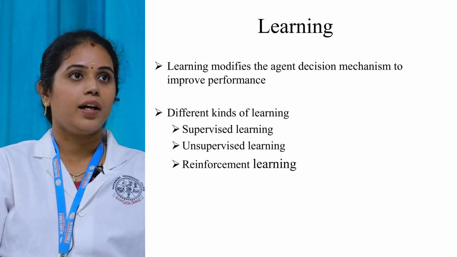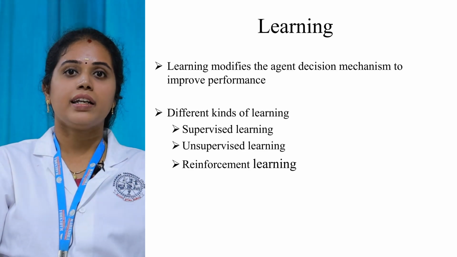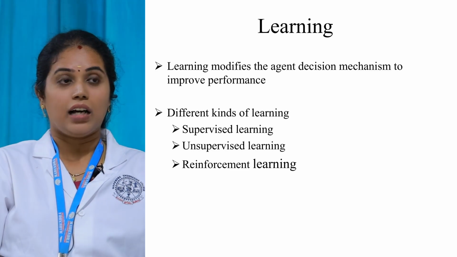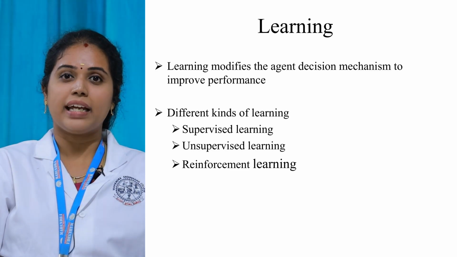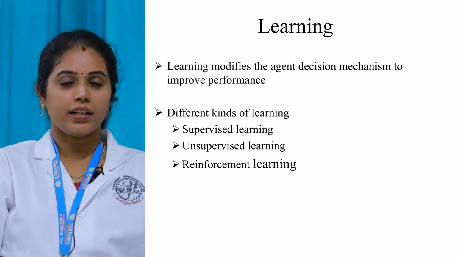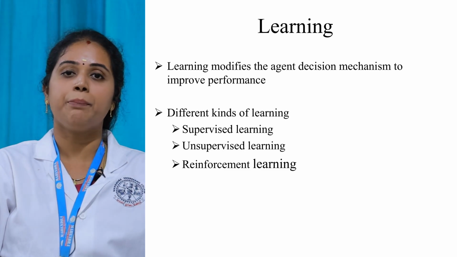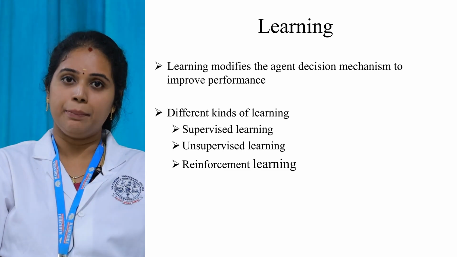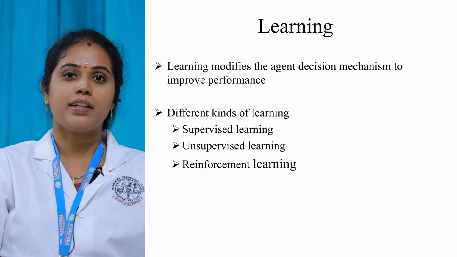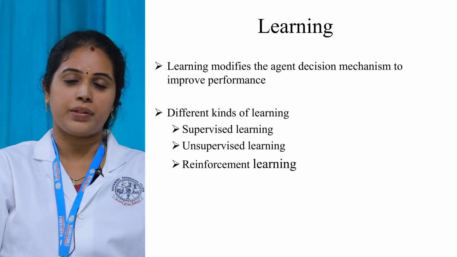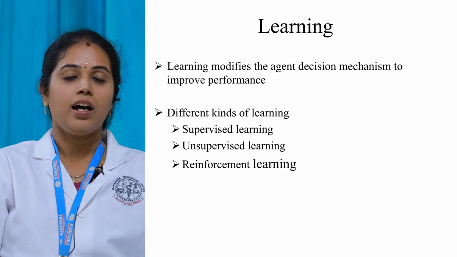The next one is learning. Already I have said that learning will gain more knowledge through updating. Learning is the activity to gain some knowledge, right? So here in AI, learning will modify the agent's decision mechanism to improve the performance. In order to improve the performance, you can change the decision mechanism of the agent. That happens with the help of the learning activity. We have different kinds of learning here: supervised learning, unsupervised learning, and then reinforcement learning.